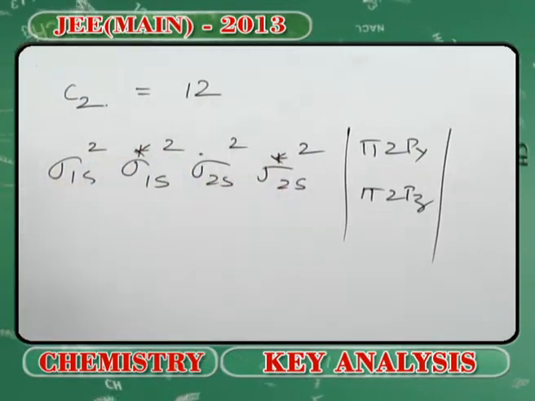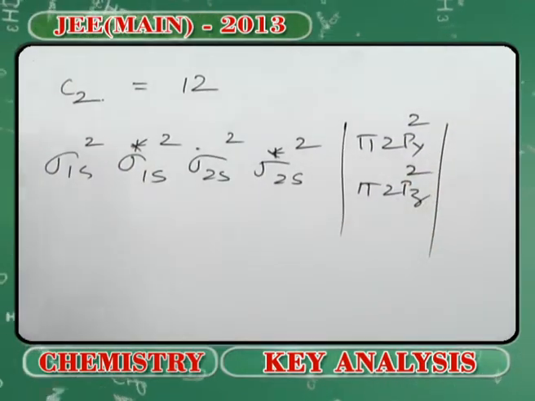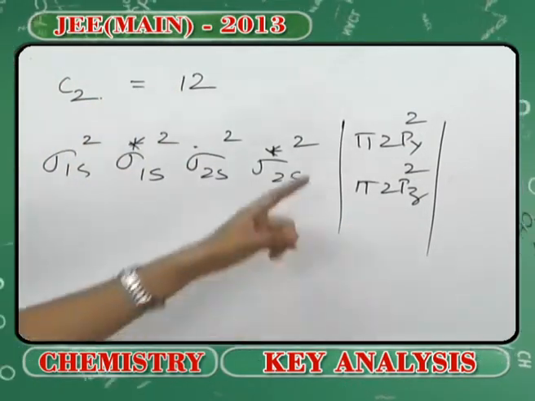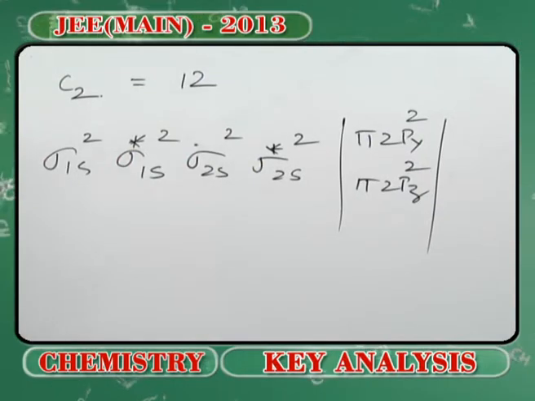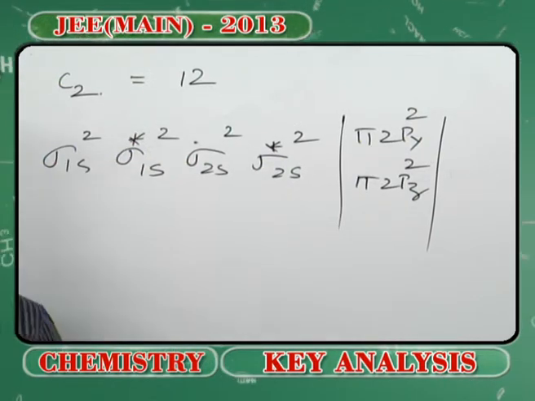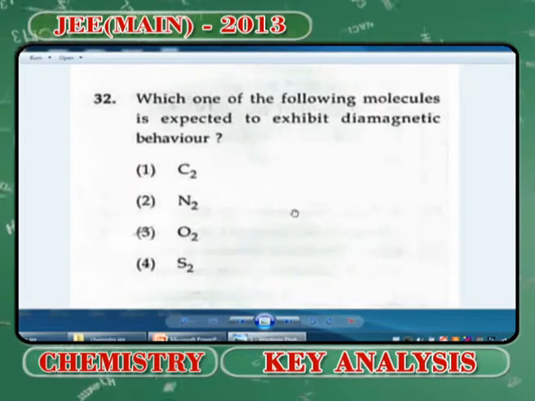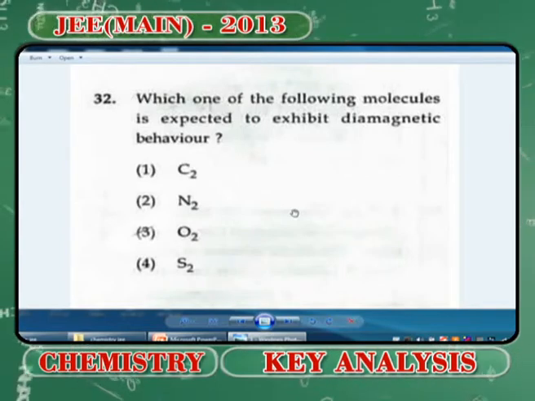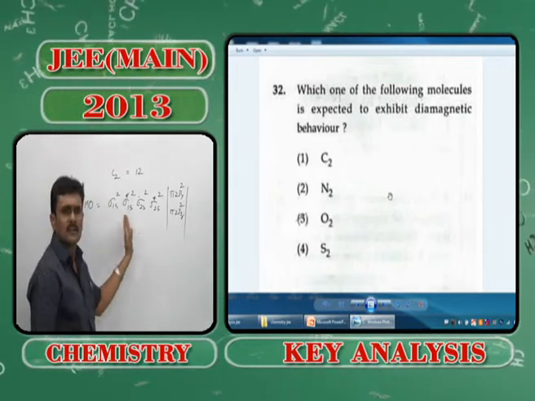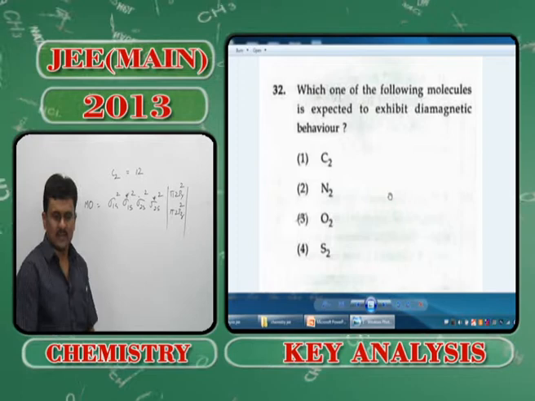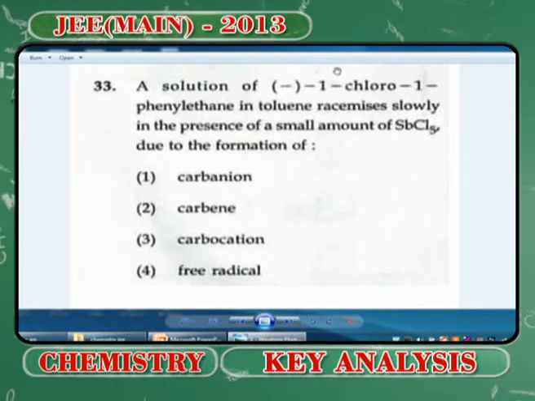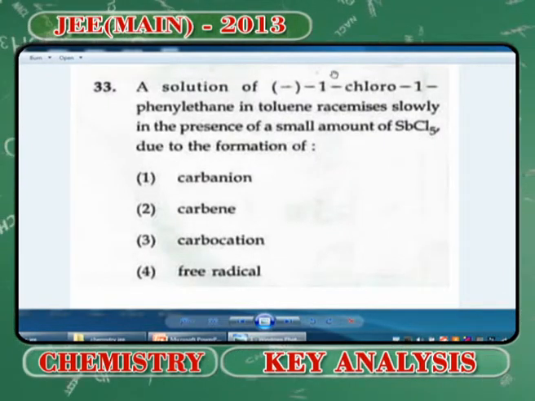So far we have filled in 8 electrons, and there is a requirement of 4 more, and the total number of electrons are filled. Now we can see clearly that there is no unpaired electron present. Therefore, we can consider this a diamagnetic species. You can check through the rest of the options. You will find that there are unpaired electrons either in the bonding molecular orbital or in the antibonding molecular orbital, which make them behave like paramagnetic substances. Hence, this is a diamagnetic substance, and option 1 will be the right answer for this question, my dear students. And you see the next question, you can note down that it is very simple.